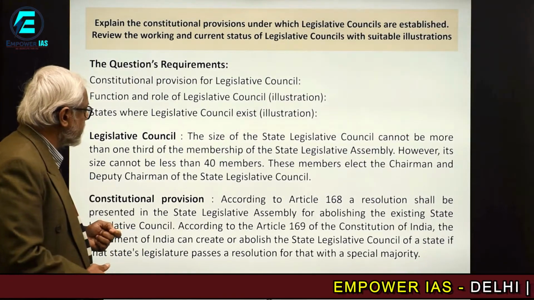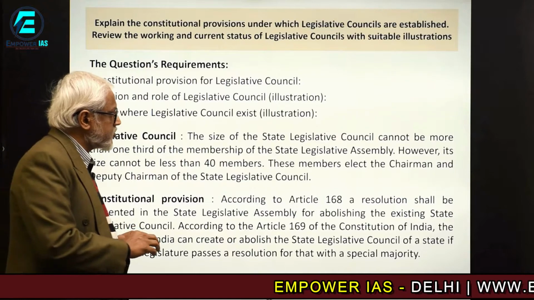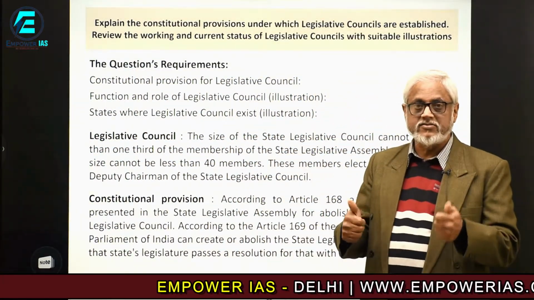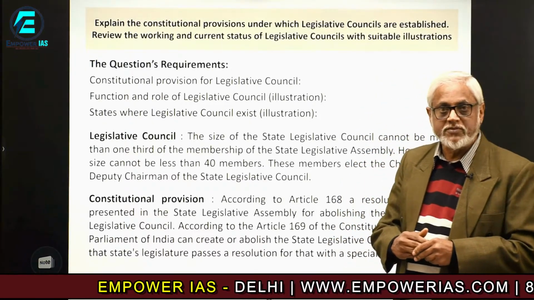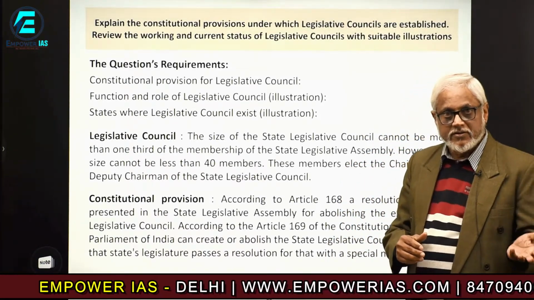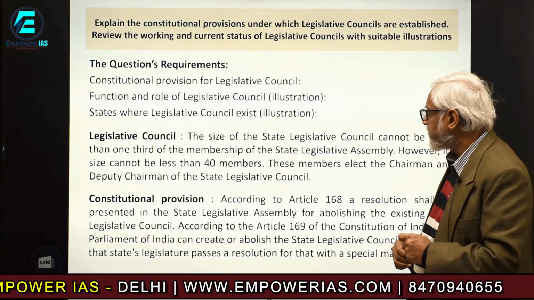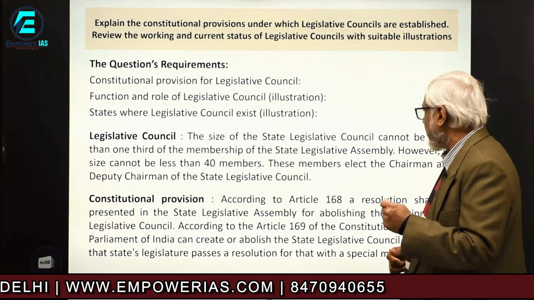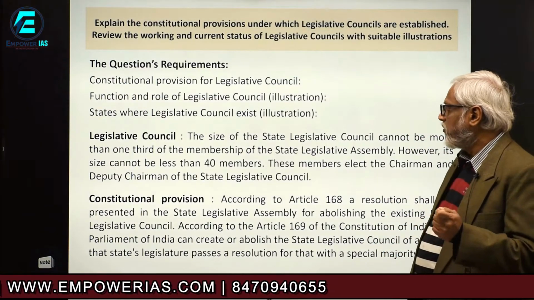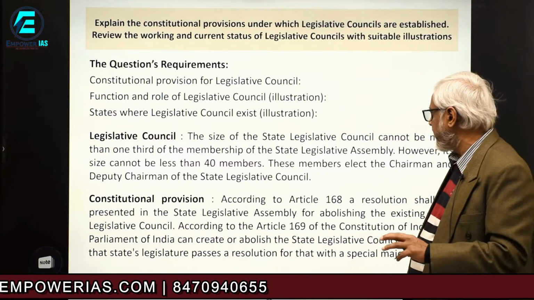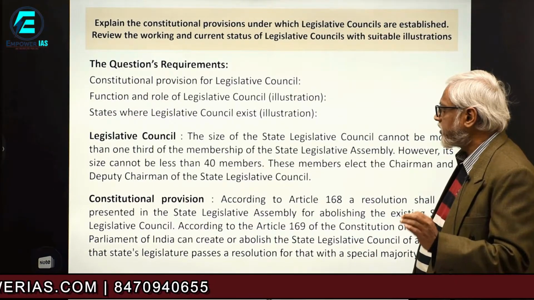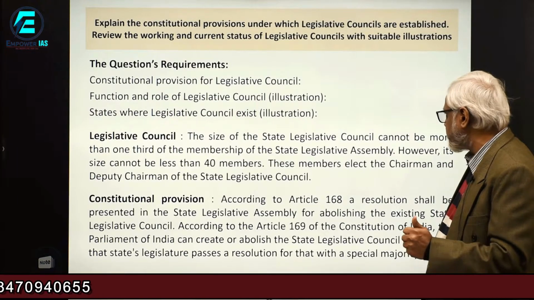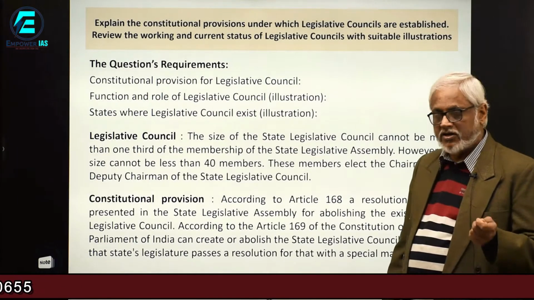Now, about the legislative council, the first thing you have to mention is that it is the second chamber of the state legislature: legislative assembly and legislative council. Then, the size of the state legislative council cannot be more than 1/3 of the membership of the state legislative assembly. However, its size cannot be less than 40 members. These members elect the chairman and deputy chairman of the state legislative council.